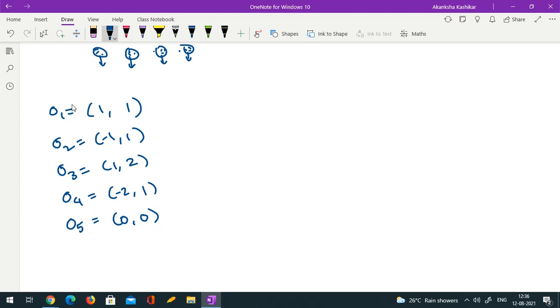Okay, suppose these are 5 observations, and we want to carry out 2 means cluster analysis. What do I mean by 2 means cluster analysis? I have to divide these 5 observations into 2 groups.